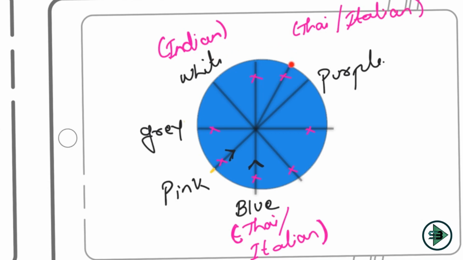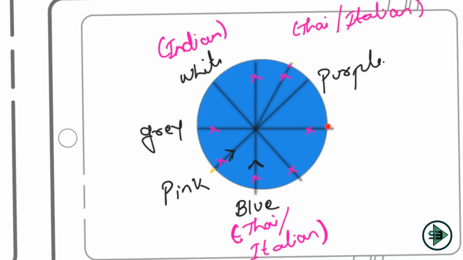Can I have a red here? I cannot have a red here as well, because red is eating which dish? Indian, and the person sitting at this place is eating which dish? Thai. So I cannot have Thai or Italian. Okay, and that's where the confusion is. So I cannot have red here as well. This place is occupied by purple.